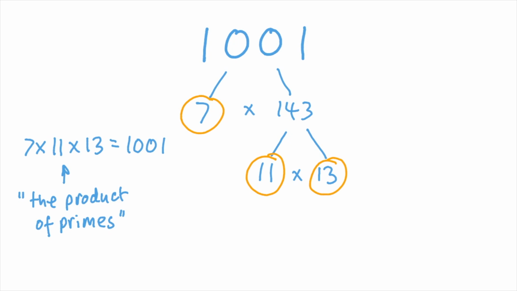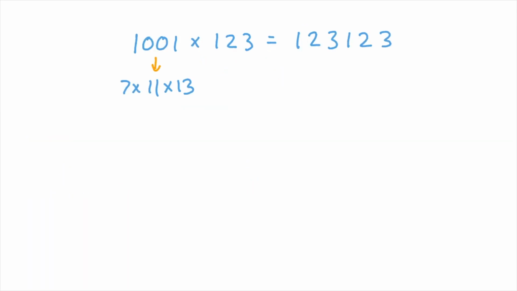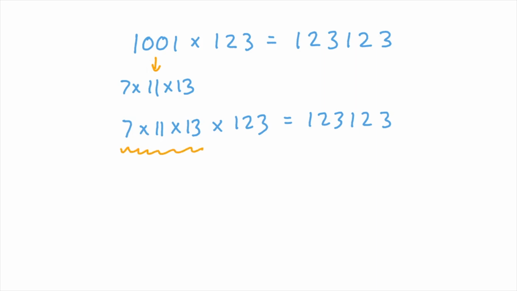Now if we think back to our 6-digit number, which is 1001 times our 3-digit number, we can write it out like this. With 1001 being equal to 7 times 11 times 13, we can replace the 1001 with 7 times 11 times 13. Now hopefully we can see that our 6-digit number is definitely divisible by 7 because it's 7 times whatever this bit is. So that's how I knew all of your numbers were going to be divisible by 7.